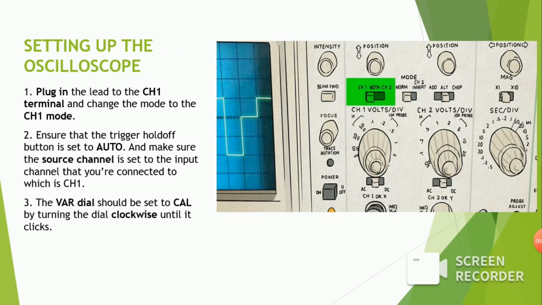This is the oscilloscope. To set it up, plug the lead into the C1 terminal and change the mode to the C1 mode. Ensure that the trigger hold off button is set to auto, and make sure the source channel is set to the input channel that you connected to, which is channel 1. The variation dial should be set to cal by turning the dial clockwise until it clicks.